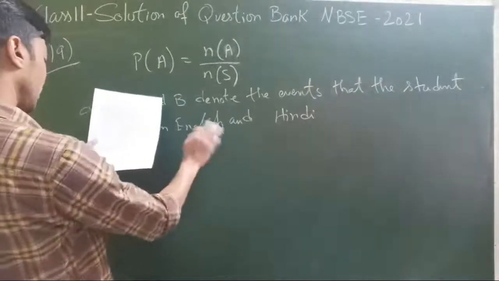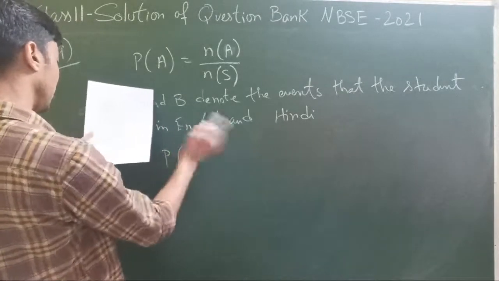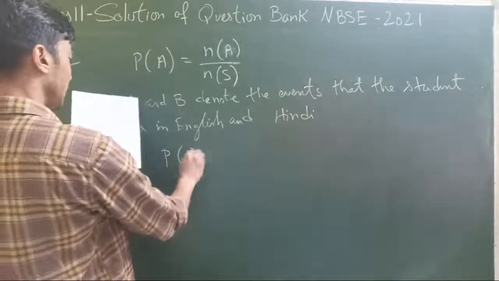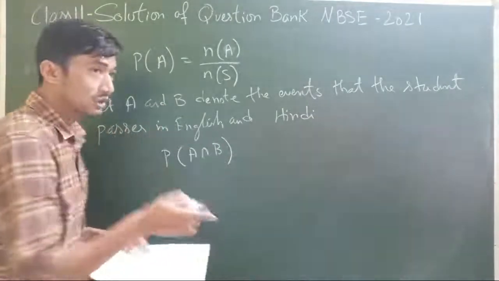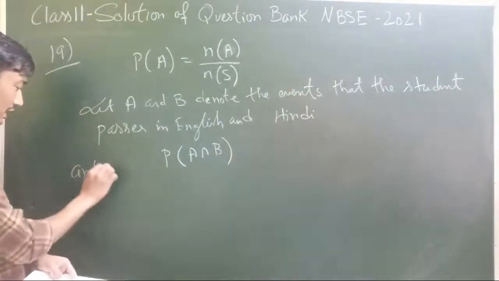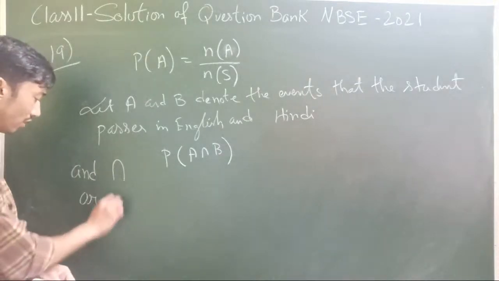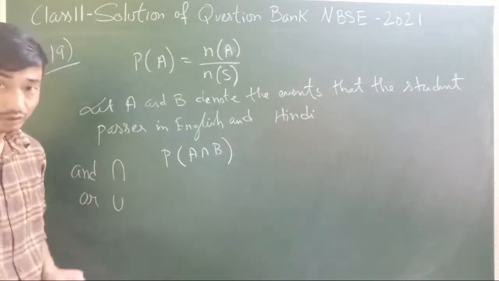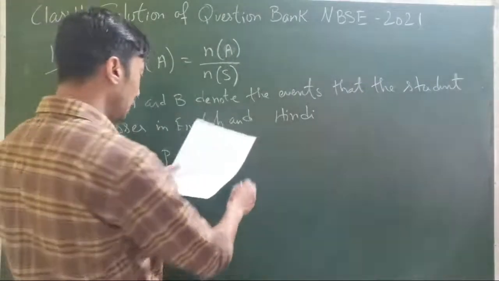So, according to the question, what they've given us is a student will pass in both English and Hindi. Both in English and, always do remember, from sets we have already learned, and represents intersection, or represents union. Do remember that, that's going to help us here. So probability of A intersection B is 0.5.